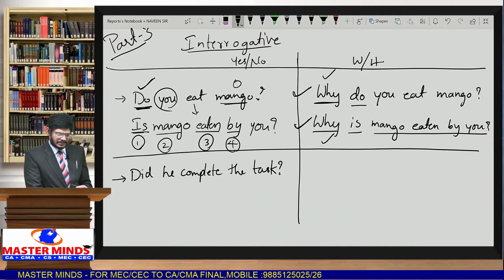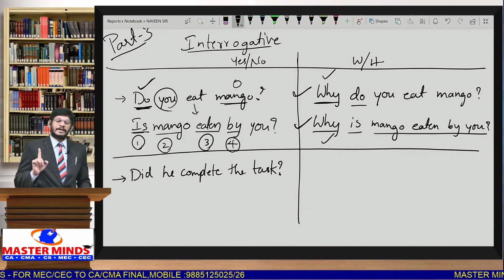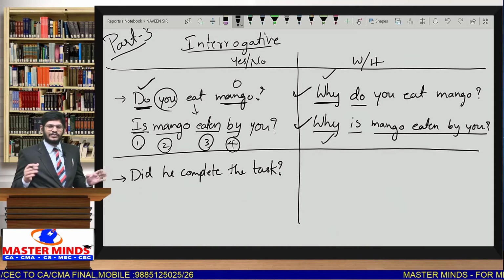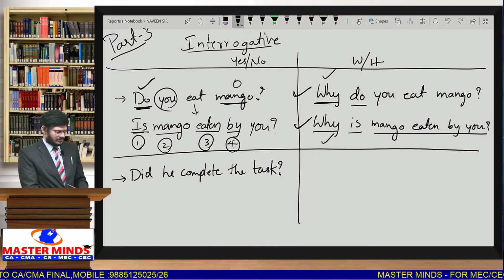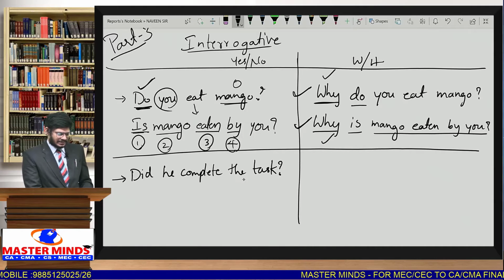Did he complete the task? In active voice we have the question form, and in passive voice you must also put the question form. If you don't put the question form in passive voice, there are chances that they may reduce one mark, or full marks, because the question mark is so important, or they can reduce half a mark depending upon the mindset of the examiner. Did he complete the task?